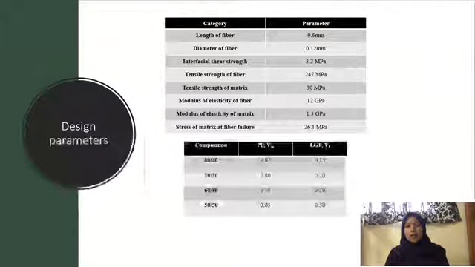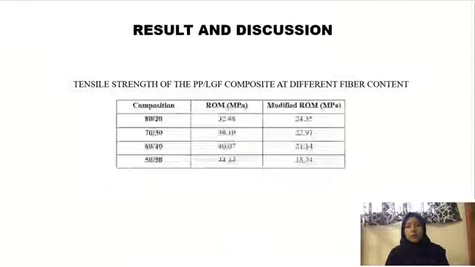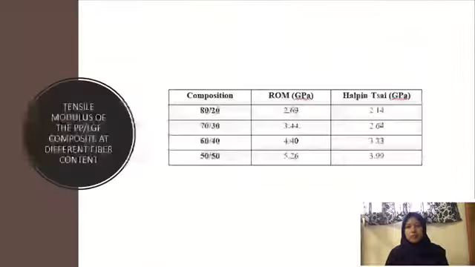These are all the parameters obtained from the literature review and the volume fraction for each composition was calculated. Now we are moving on to the result and discussion. This table shows the tensile strength of the composite at different fiber loading for rule of mixture and modified rule of mixture. The next table is the result for the tensile modulus of the composite at different fiber loading for rule of mixture and Tsai-Hill.